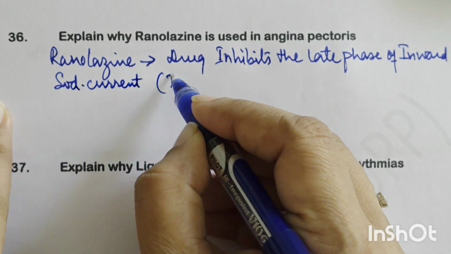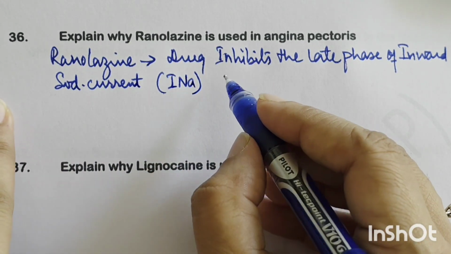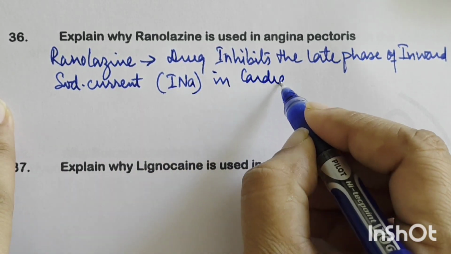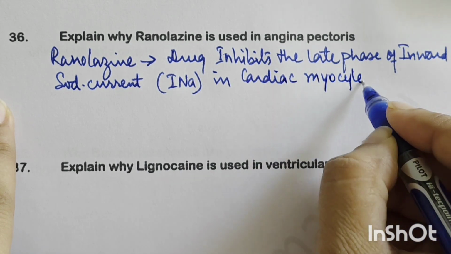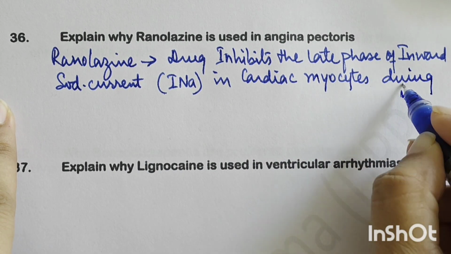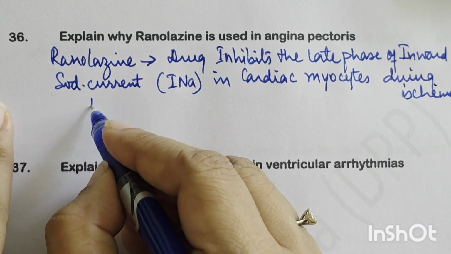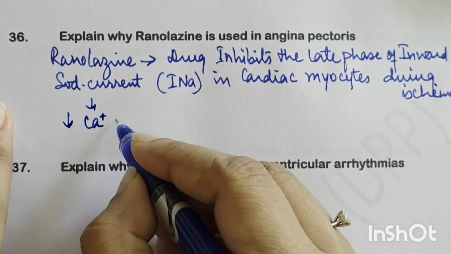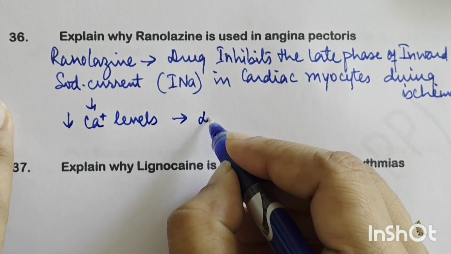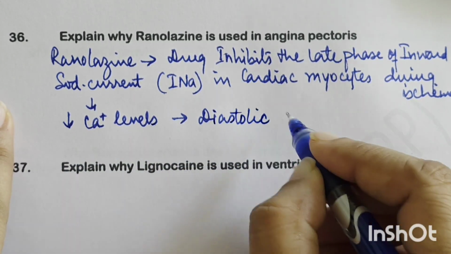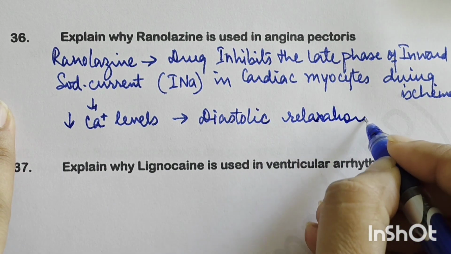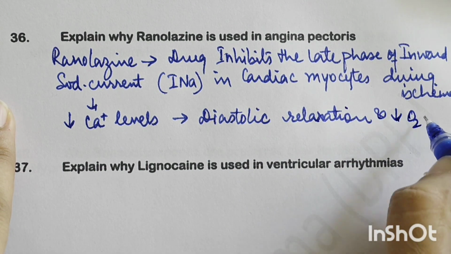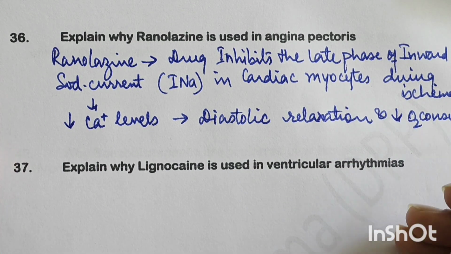So that is, they inhibit the late phase of inward sodium current in cardiac myocytes during ischemia. So this is the mechanism of ranolazine, and because of this it causes reduced calcium levels, and that leads to diastolic relaxation of the heart, that is improved diastolic relaxation and decreased oxygen consumption. So this is the action.